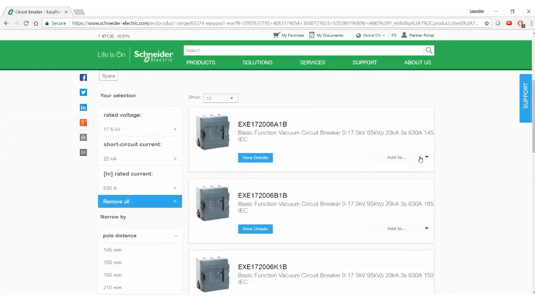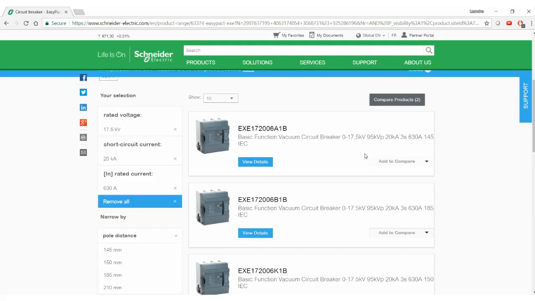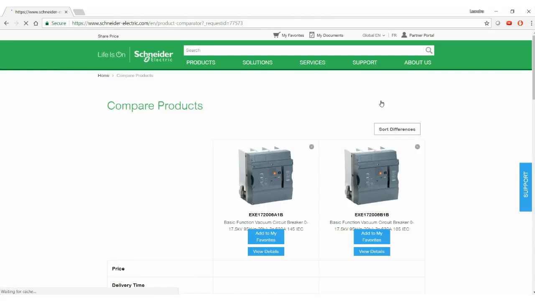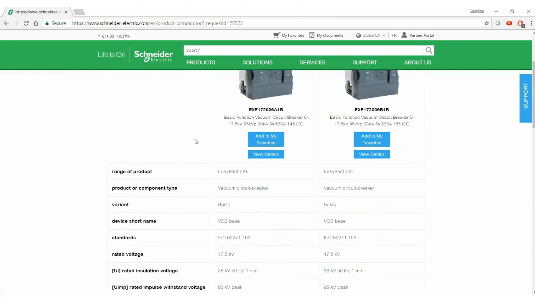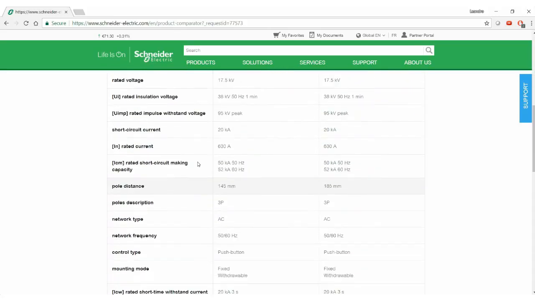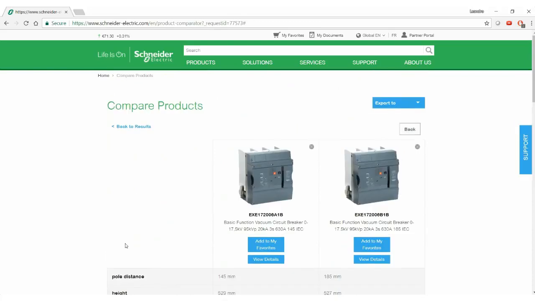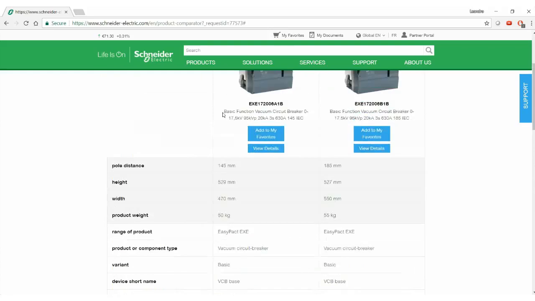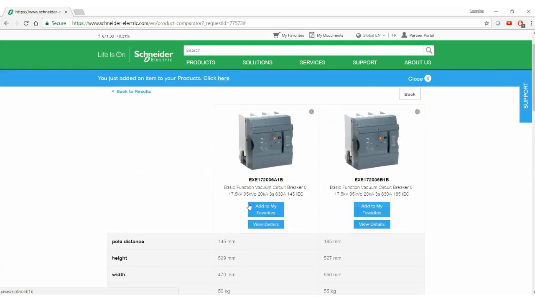On the right, you can select your products and add them for comparison. After selecting 2 products, you can go to the comparison values and see the difference between both products. There you can sort the differences to check which values differ before selecting your product. After sorting, it's shown at the top of the page and you can see the difference between both. After that, it's simply to add it to your favorite list, and the circuit breaker will be there.